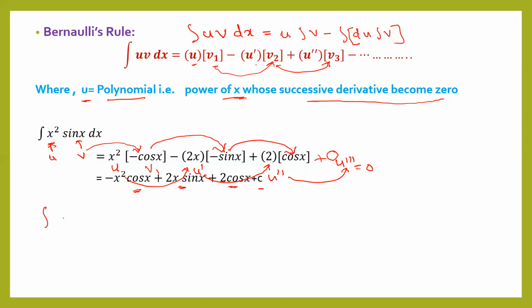Suppose we have to find integration of x cos x dx. Here also you can see this is u, this is v.